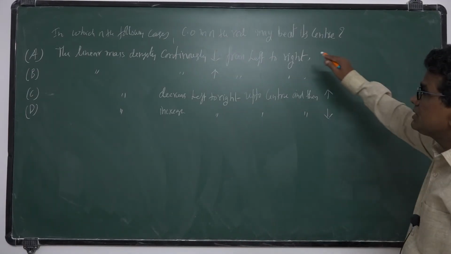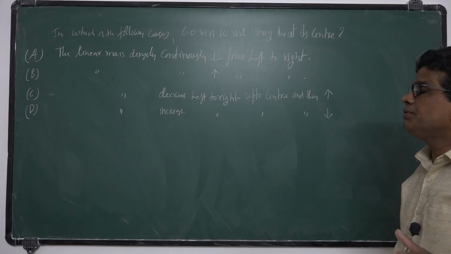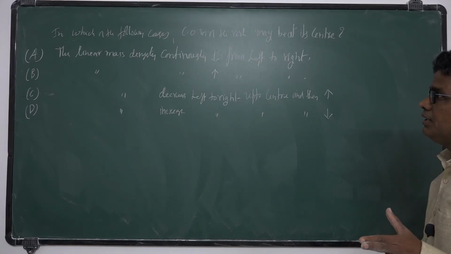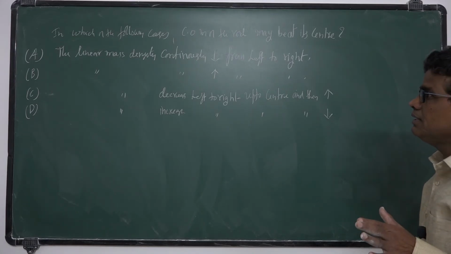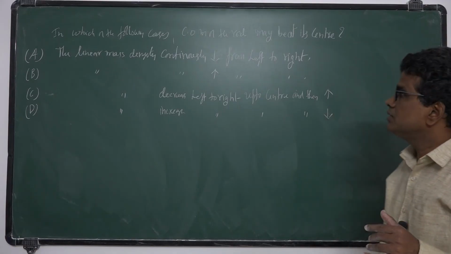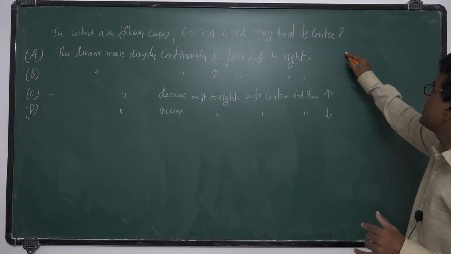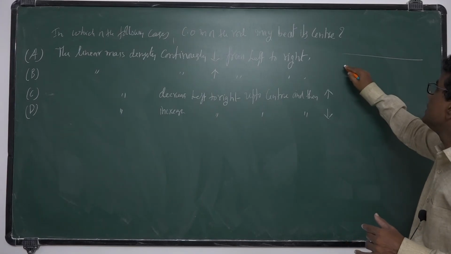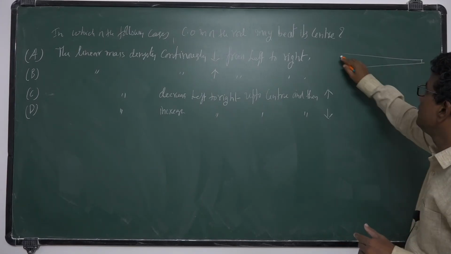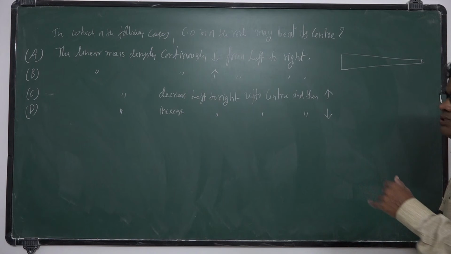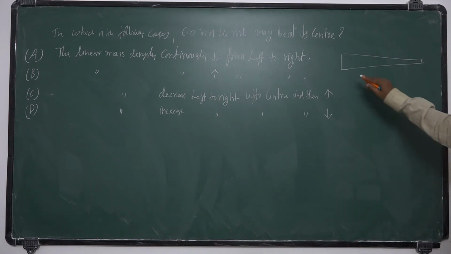Linear mass density means mass per unit length. So if it decreases continuously, it is not symmetric. Here mass is more, here mass is less.